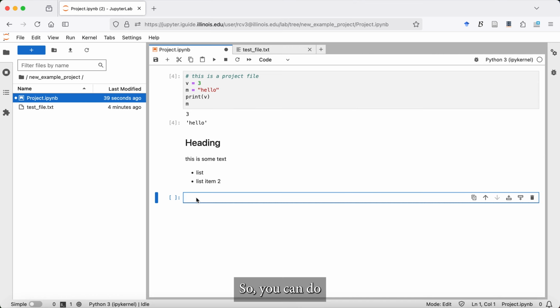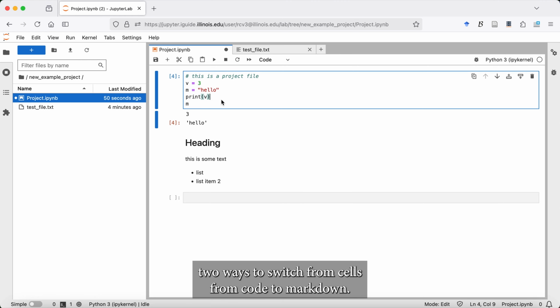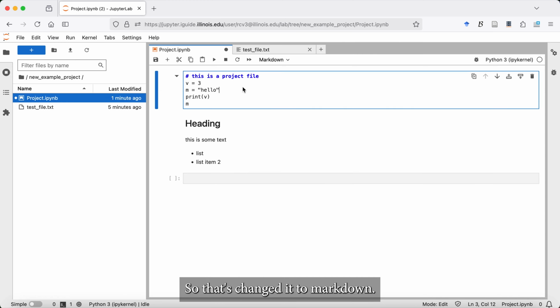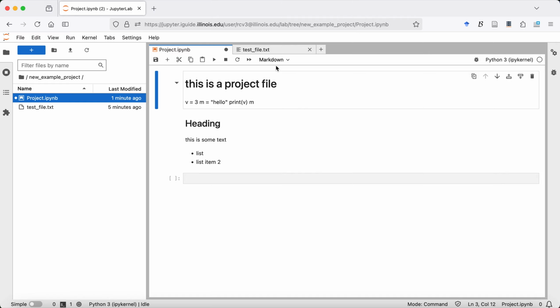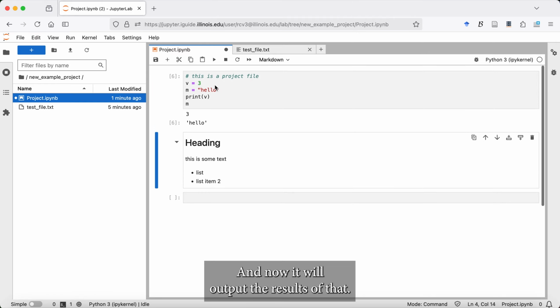There are two ways to switch cells from code to Markdown. If you see this little box here, you can click it and change that. So that's changed it to Markdown, and if I run it, it will now just print it out as text. And then I can convert it back to code and run it again. And now it will output the results of that.